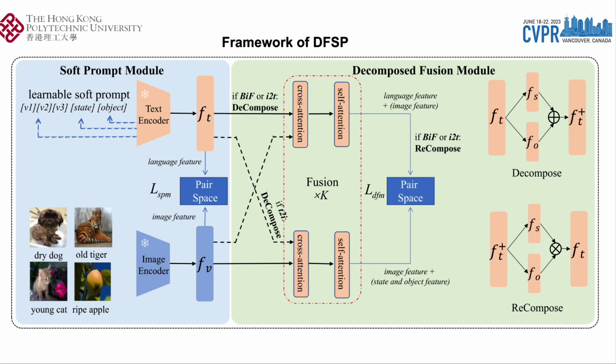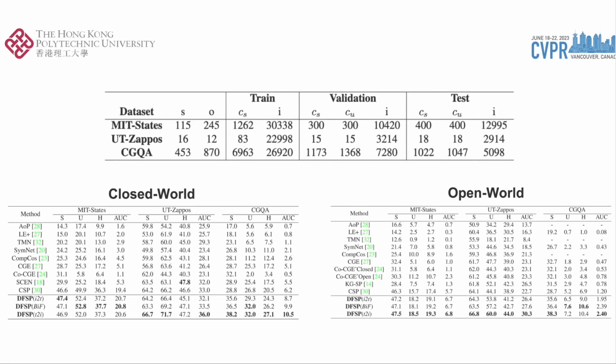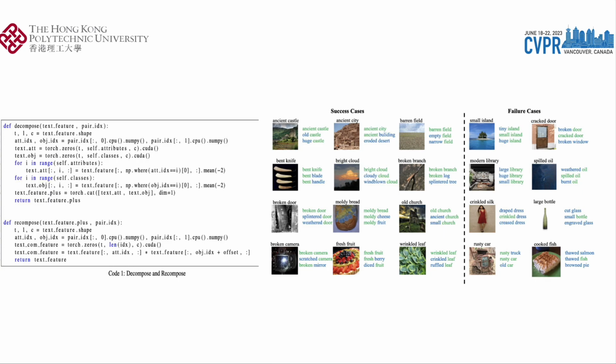Here are the results of our methods under the settings of closed world and open world on the three datasets MIT, UT, and CGQA. As we can see, DFSP outperforms other methods by large margins. Here is the pseudocode and visualization of qualitative results.